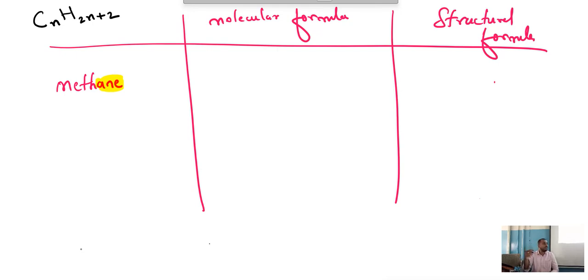Just now we have discussed: meth, eth, prop, but, pent: 1, 2, 3, 4, 5. In place of n, you write 1. Write the position, and you will get the molecular formula. C, in place of n, you write 1. That is C1. H, in place of n, the same 1 you should write. 2 ones are 2. 2 plus 2, 4. So C1H4 or CH4 is the molecular formula of methane.